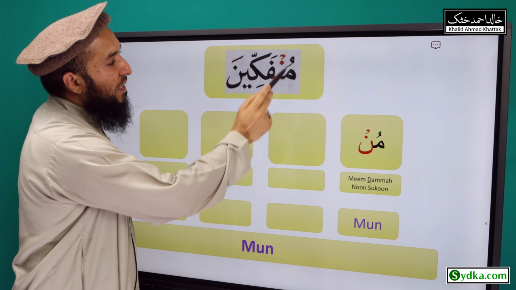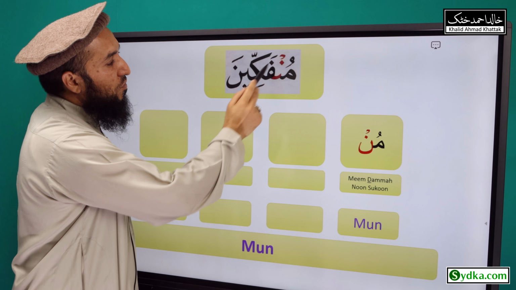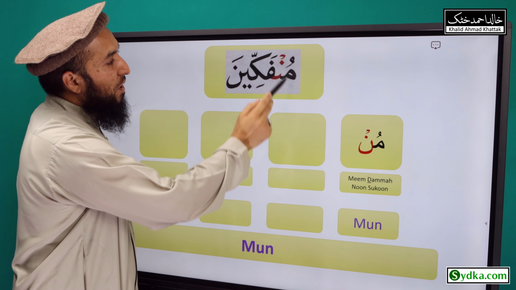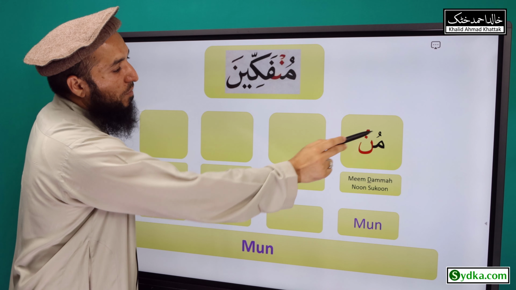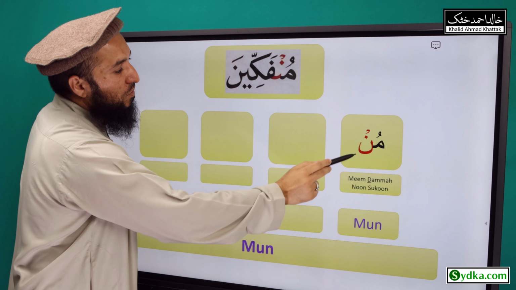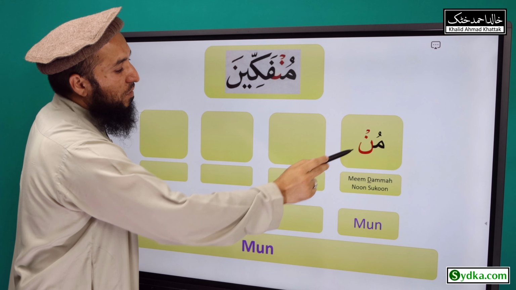Mim is a light letter, it has dhamma on top of it, it is followed by noon. Noon has a sukoon, and this noon is pronounced with ghunna. Mim dhamma noon sukoon mu.